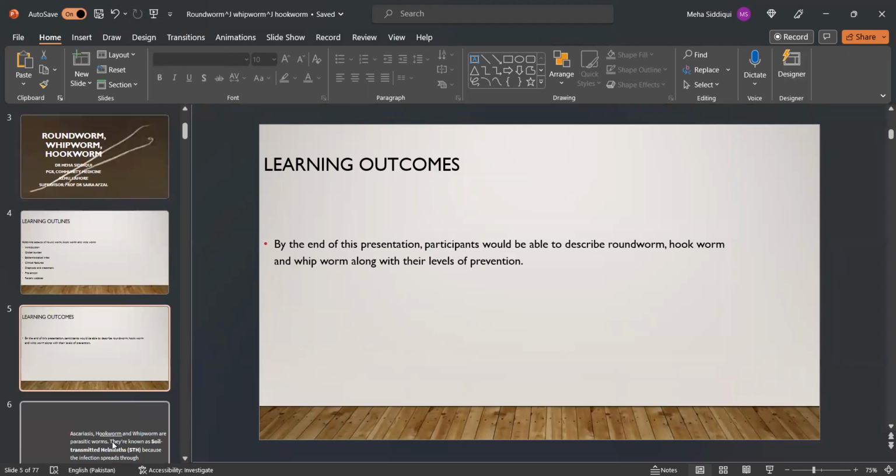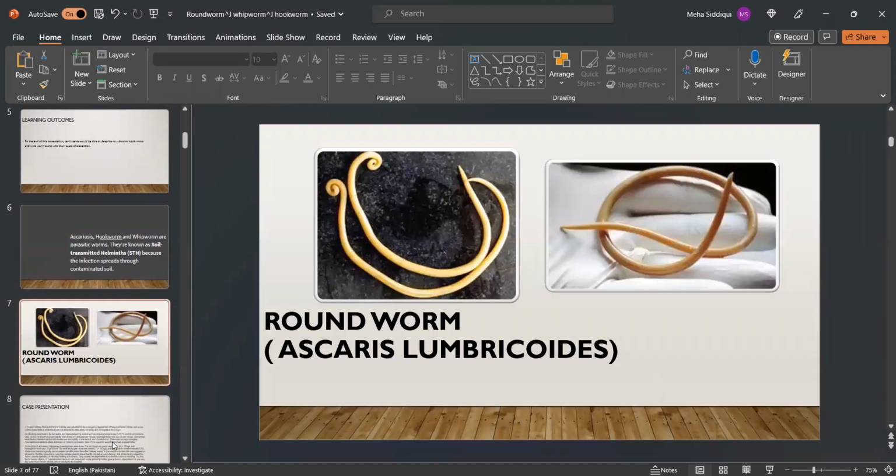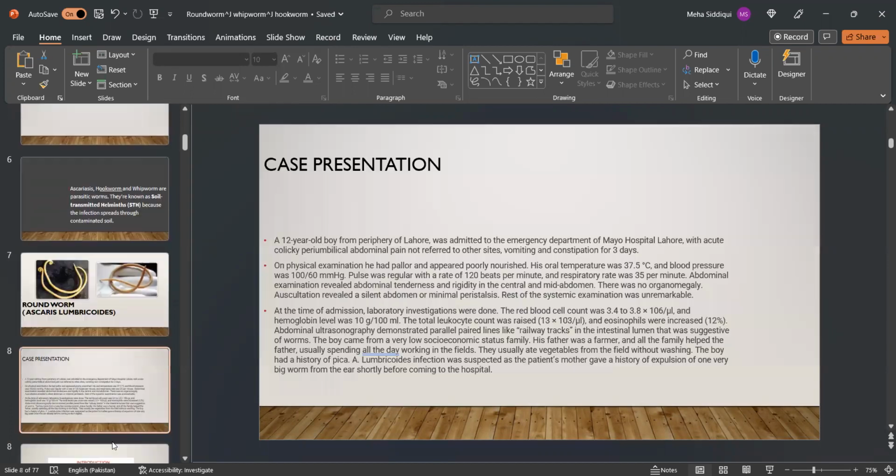Learning outcomes. By the end of this presentation, participants would be able to describe roundworm, hookworm, and whipworm along with their levels of prevention. Now, Ascariasis, hookworm, and whipworm are parasitic worms that are known as soil-transmitted helminths because the infection spreads through contaminated soil. Now, first we will discuss about roundworm, which is also known as Ascaris lumbricoides.